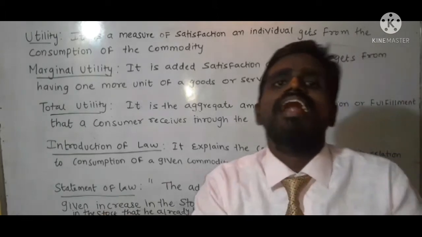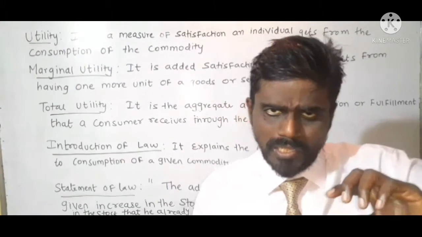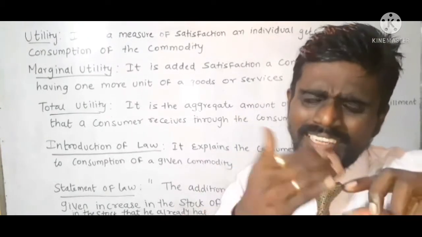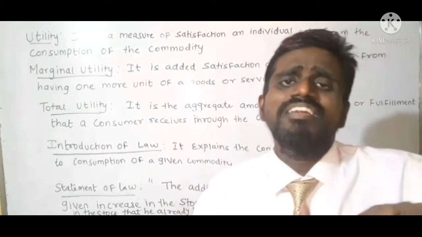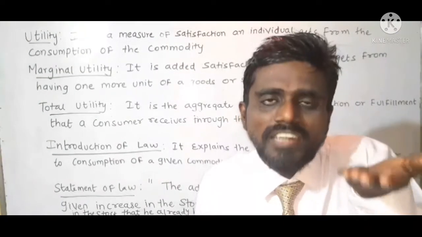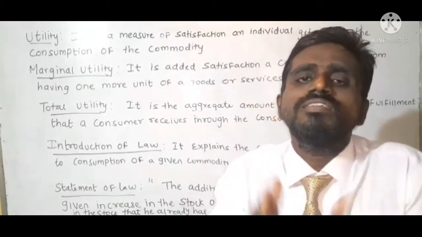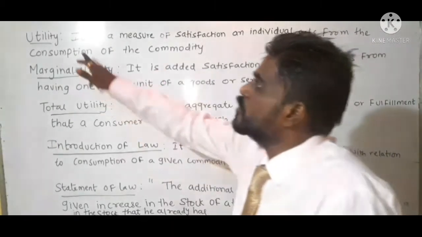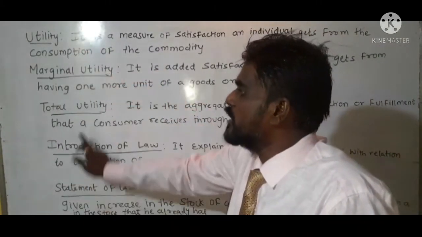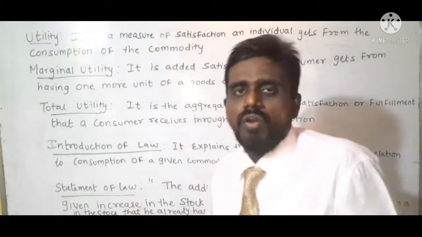Previously he already had one unit for consumption, and then he is having a second unit, then a third unit. As his consumption increases, his marginal utility decreases. So this is the explanation of total utility, marginal utility, and the introduction and statement of the law.